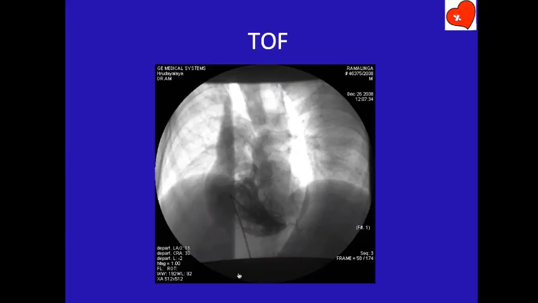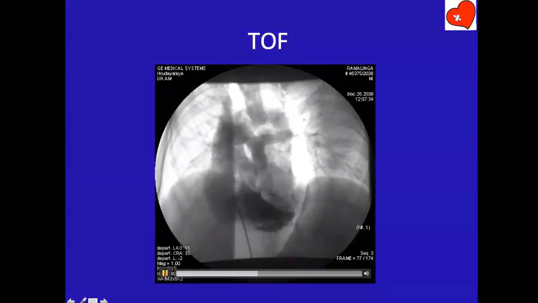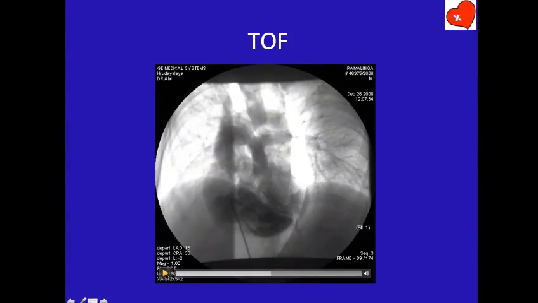The pulmonary artery bifurcation is well profiled. The proximal RPA and LPA are very good size. If I add them up, it seems to be pretty adequate in size, at least by eyeballing. I will measure it later when I see the aorta. Then I can see the descending aorta now. I can say that the addition of RPA and LPA is definitely bigger than the descending aorta. Therefore, the pulmonary artery anatomy is good.